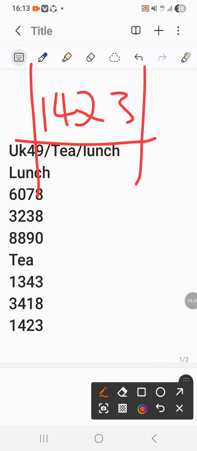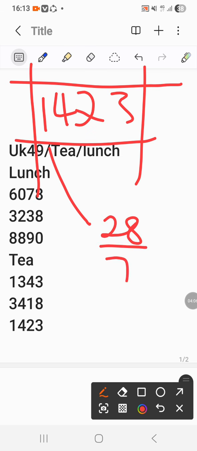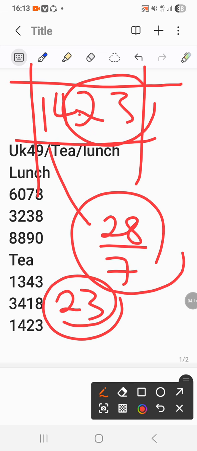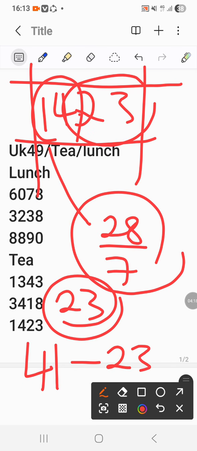So this one, if we say 14 times 2, that will give us 28. If we divide, it gives us 7. Do you see that? And then here there's 23. 23 is an odd number, so we'll just take it as 23. So the powerful combo from this code says 41, 23. I hope I'm clear, and I hope you guys are catching up, because it is accurate.